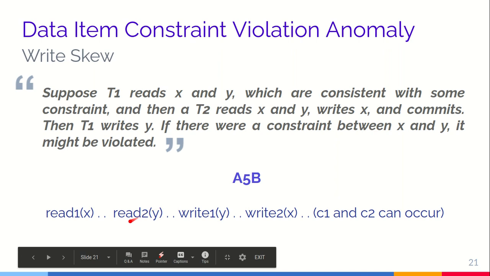Similar is the case with transaction 2. It might read Y after that, and after it has written X, it will see that the X that it has written and the Y may not follow that constraint, because Y was written by T1 earlier.